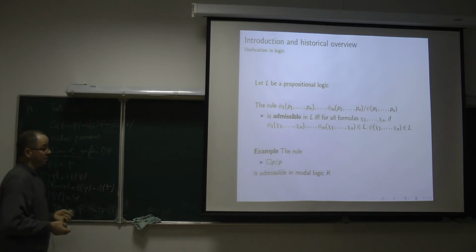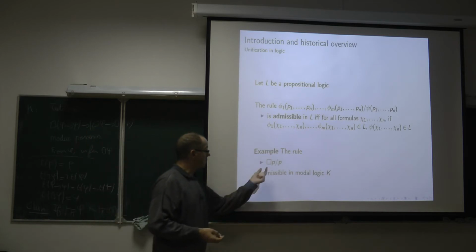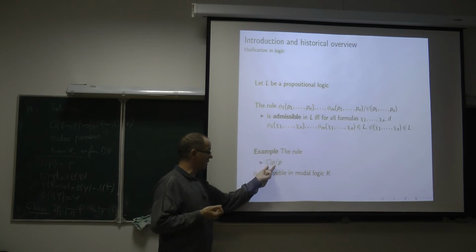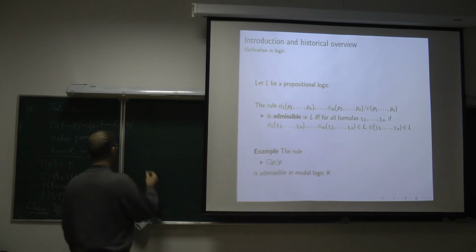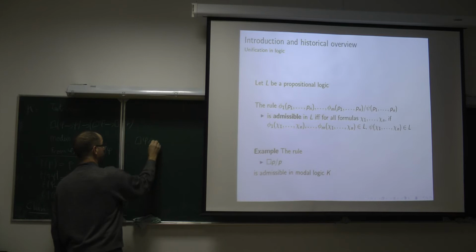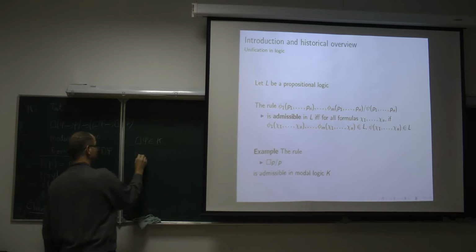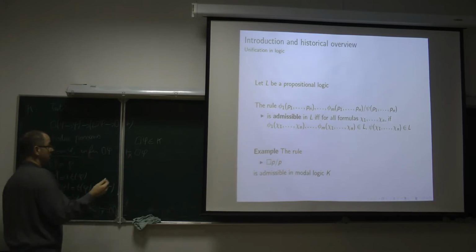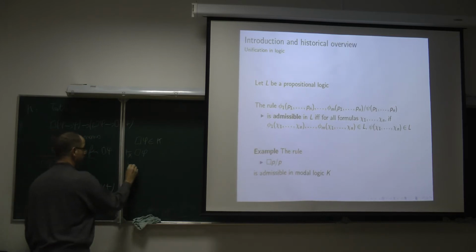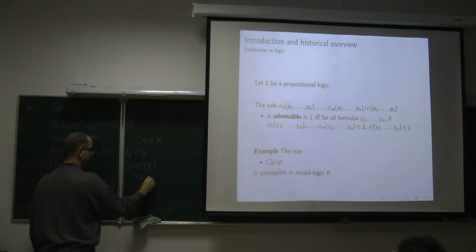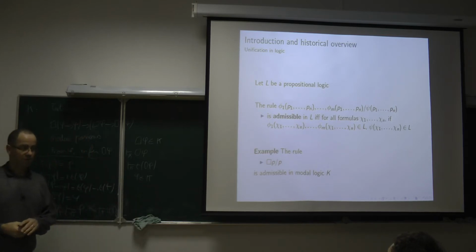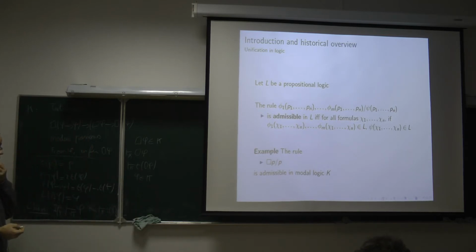Therefore, take an arbitrary instance of this formula, it will be box phi, and suppose that box phi belongs to K, so it means that box phi is derivable. By means of the claim, t of box phi is derivable, but it means just that phi is derivable. So it shows very simply the admissibility of such a rule.